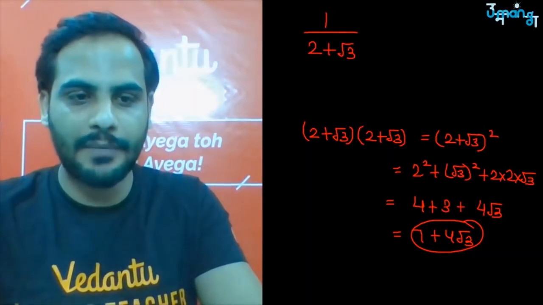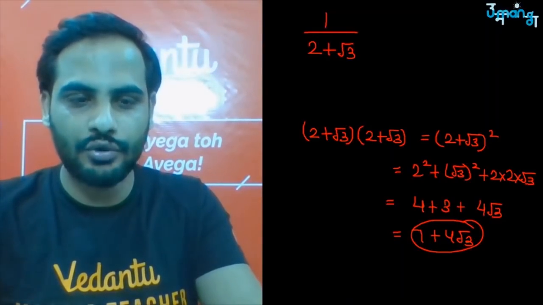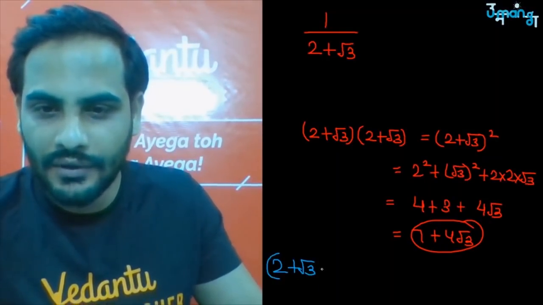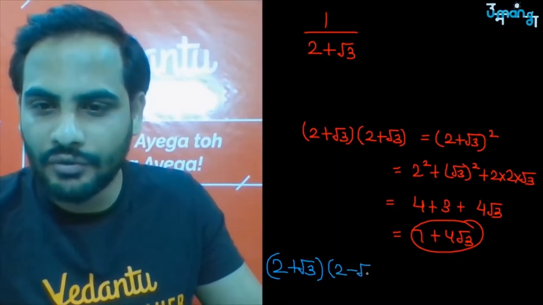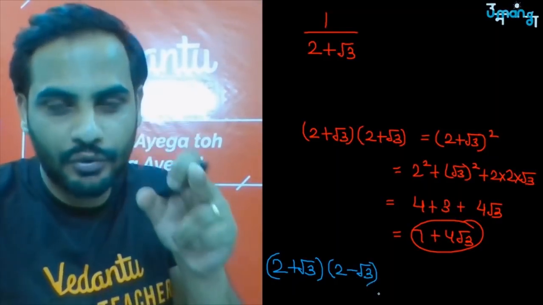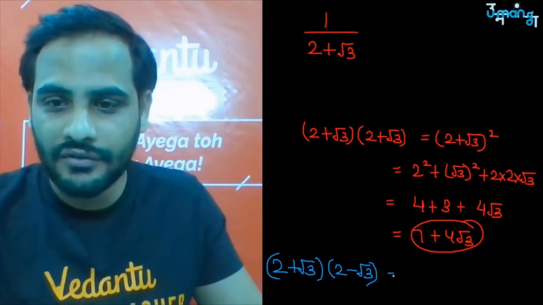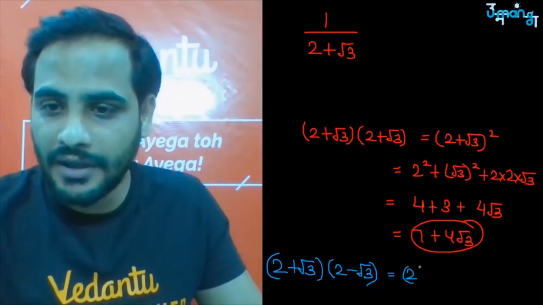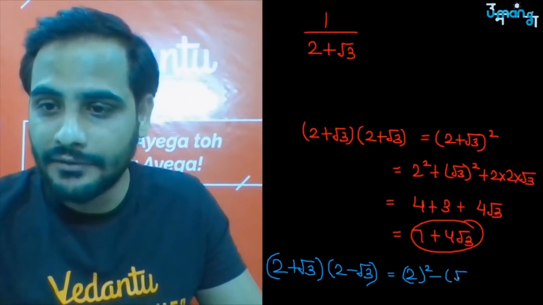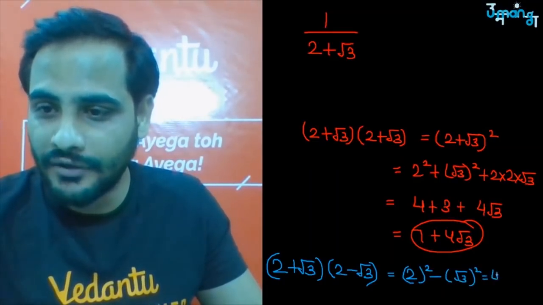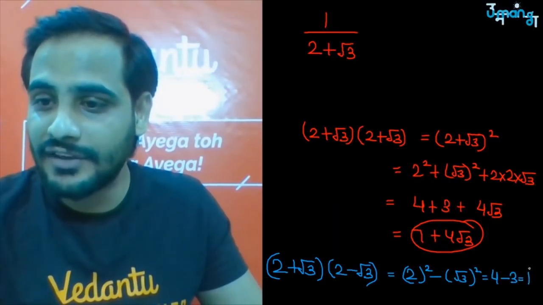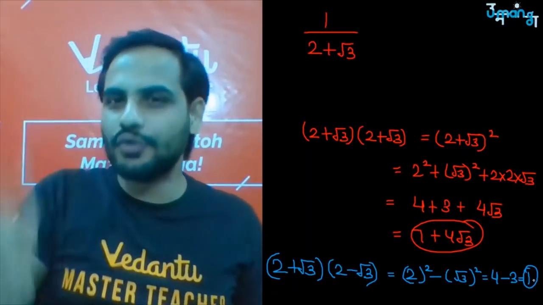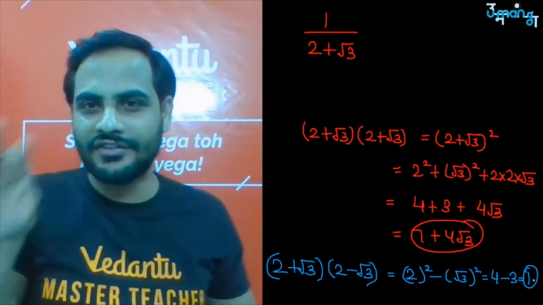Got it? Now let's look at the next part. Let us say I multiply this 2 plus root 3 with 2 minus root 3. You can clearly see it is like a plus b into a minus b. So it will become a square minus b square, that is 2 square is 4 minus root 3 square is 3, which is equal to 1. So when you multiply 2 plus root 3 with 2 minus root 3, it gives you a rational number.